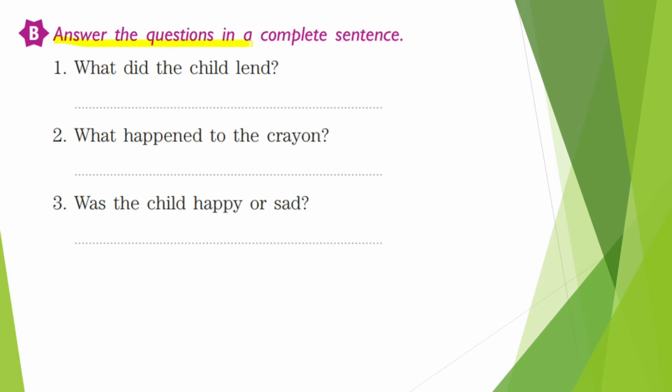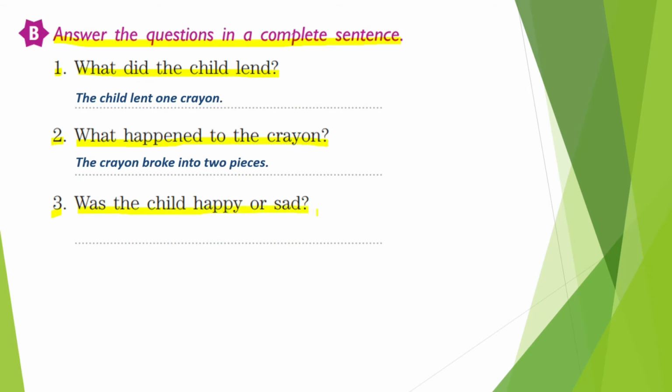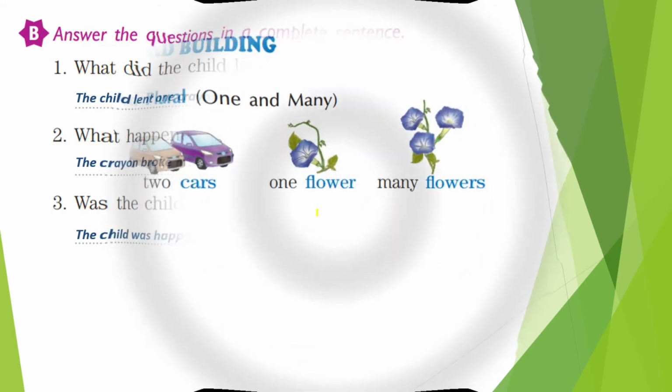Answer the following questions in a complete sentence. Alright, so the first question here is, what did the child lend? The answer is, the child lent one crayon. Second one, what happened to the crayon? The answer is, the crayon broke into two pieces. Then third one, was the child happy or sad? The answer is, the child was happy. Okay children, now let's move on to the next slide.